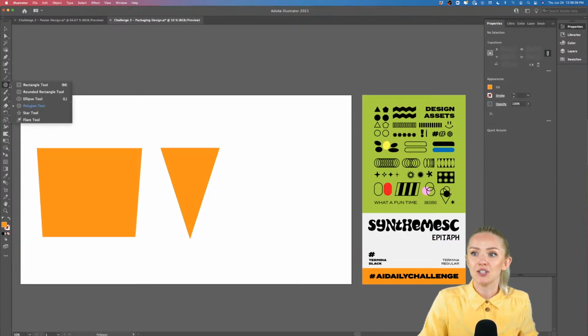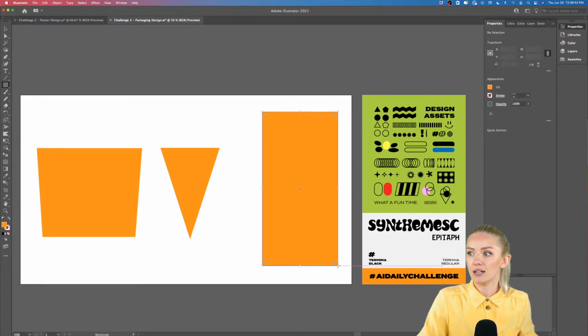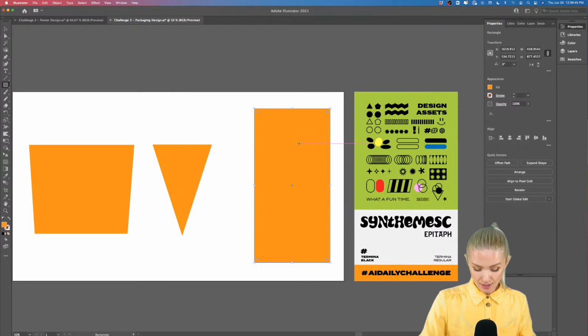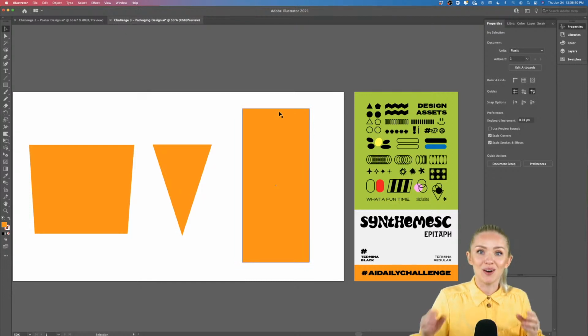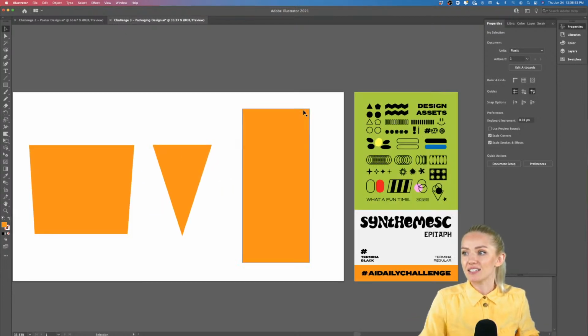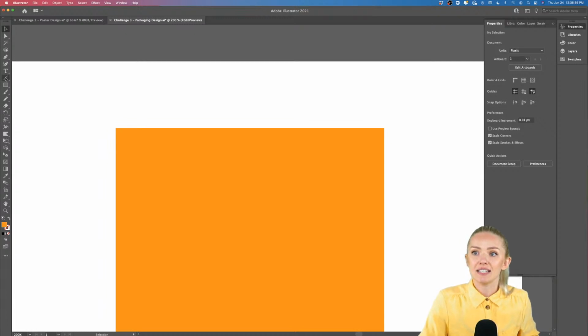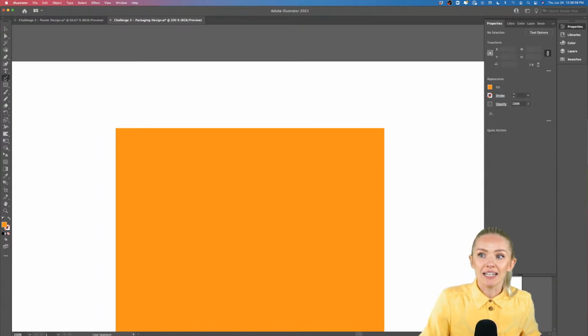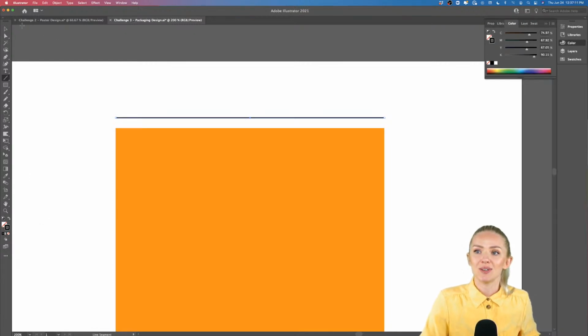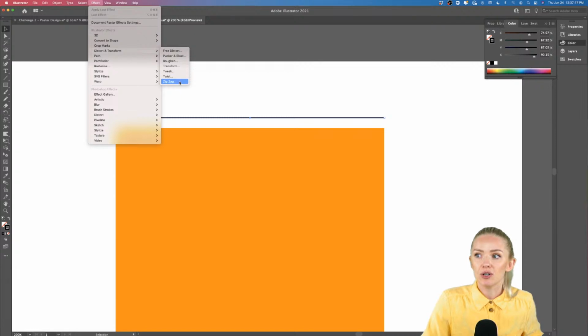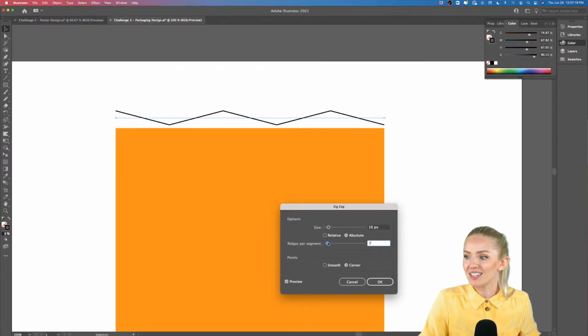We also can make a packaging that's a rectangle, like a plastic wrap that goes around the icicle. And what we can do here is add some zigzags in the top and the bottom. You know how it's always cut off, and then there are little zigzags. So for that, we're going to use the zigzag. And for that, we're going to create a line right here. You can see we have the line element, and we're going to click and drag to create a line. Now I'm going to make it black for now so we can see what I'm doing. And I'm going into Effect, Distort and Transform, Zigzag. Yay, we're gonna create some zigzags.